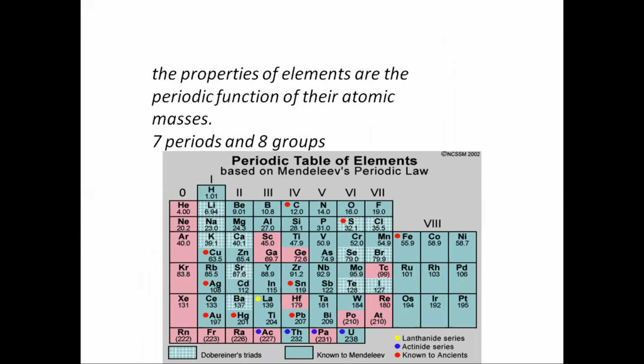In Mendeleev's periodic table, there are 7 periods and 8 groups. As you can see here, we have 7 periods starting from hydrogen to francium and 8 groups. And you can see here the 8th group is subdivided into 3 groups.